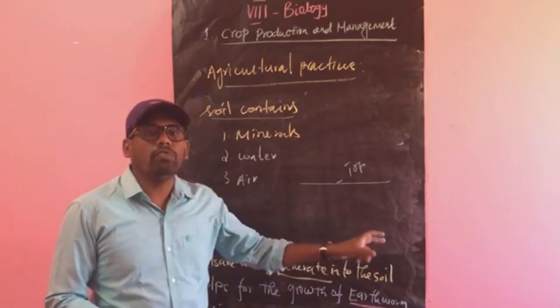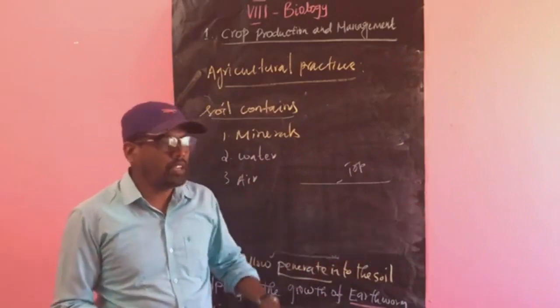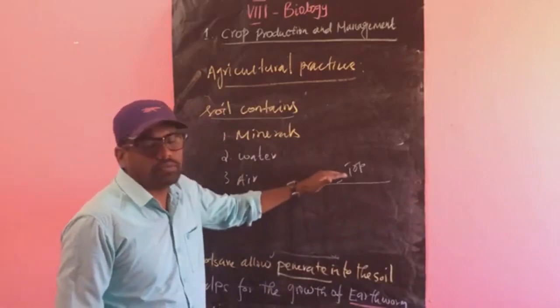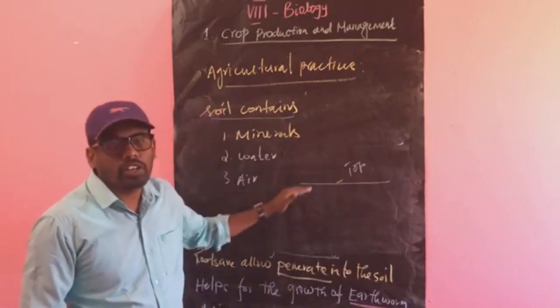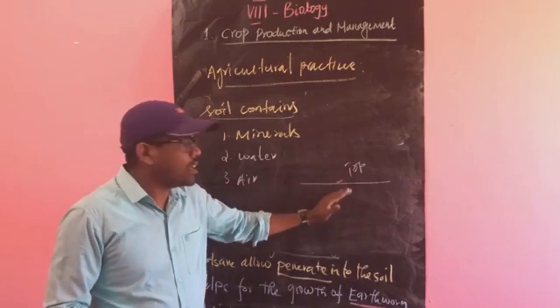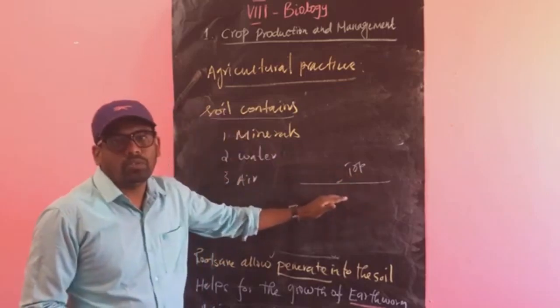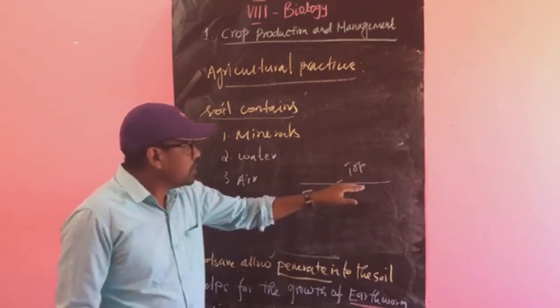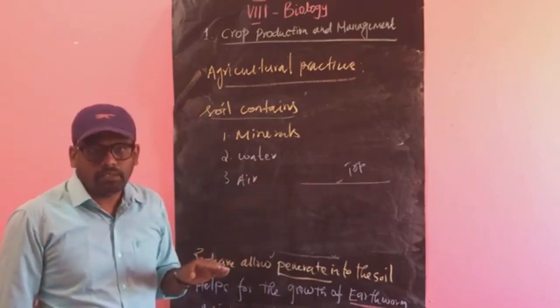So when you loosen and turn the soil, the nutrient-rich soil will come out, and the nutrient-less soil will go down. Okay, so this is the turning of the soil. Again, the soil has many layers.